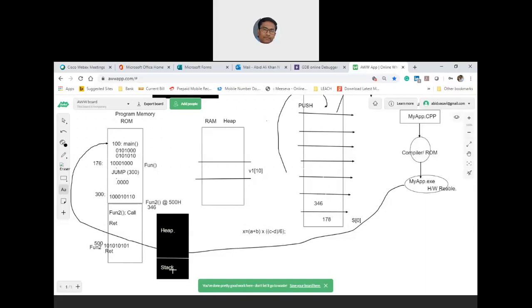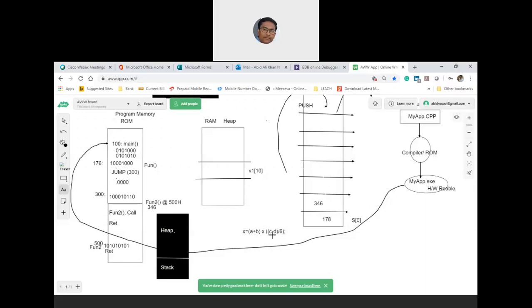Okay. A programmer cannot get direct control of this physical memory, which is the so-called stack. Stack is mainly used as an intermediate buffering mechanism. So C minus D has to be stored, right? And then divided by 6 has to be executed. So C minus D will be stored, and then 6 will be fetched, and then divided by will be fetched. And then this will be given to the accumulator, that is the arithmetic unit. And then C minus D, which was some value, divided by 6 will be evaluated.